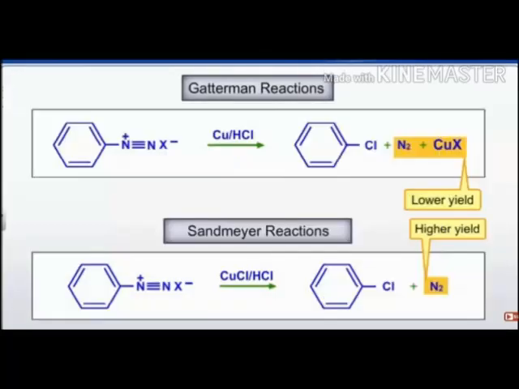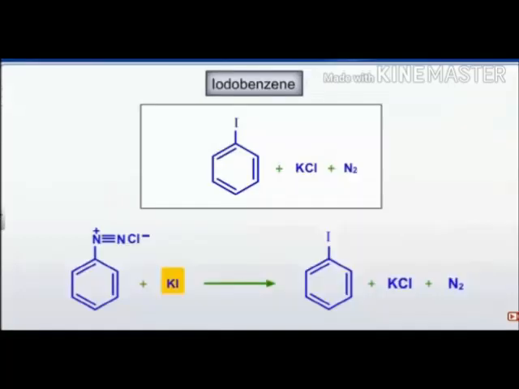You can see the difference between the Gattermann reaction and the Sandmeyer reaction: Sandmeyer uses copper chloride, and Gattermann uses only copper with HCl. The Gattermann reaction gives a lower yield, and the Sandmeyer reaction gives a higher yield. Both products are the same, chlorobenzene. You can see the difference between the two.